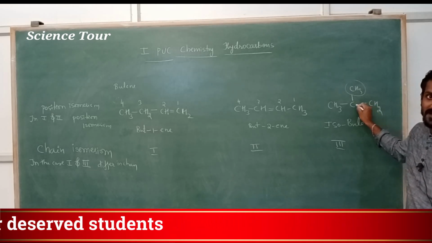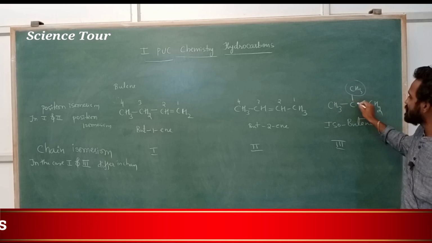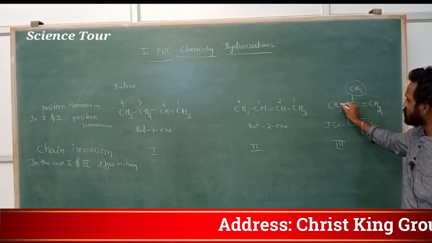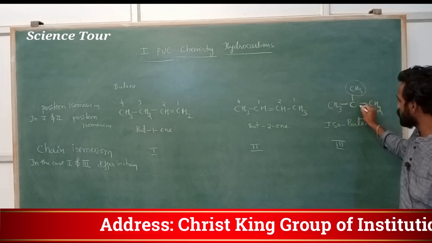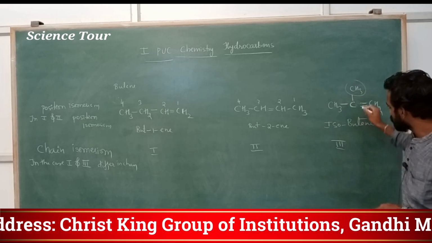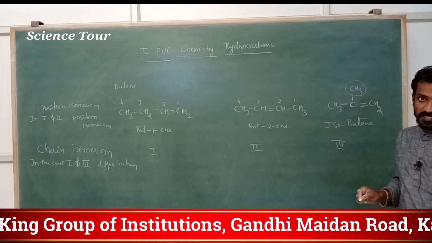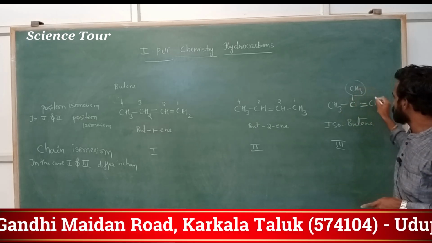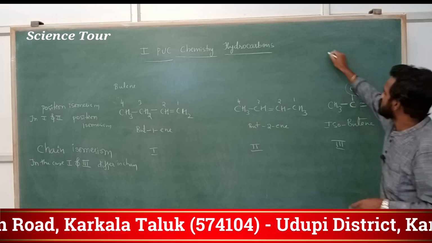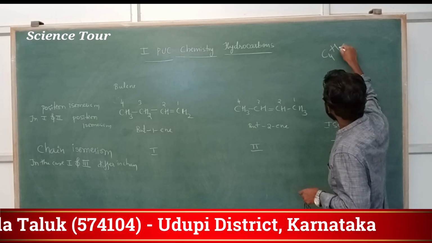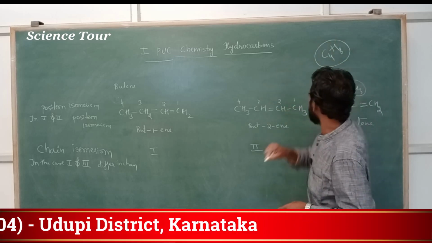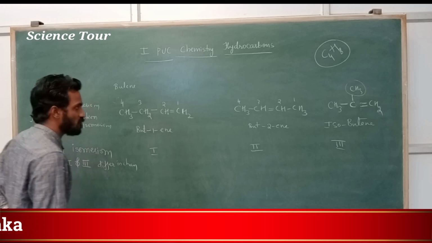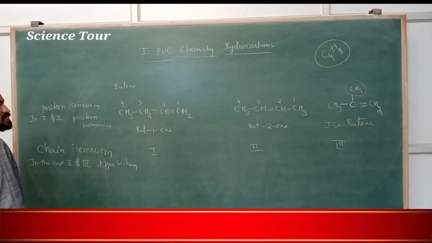Here carbon having tetravalency, 1, 2, 3, 4. Correction here. I put one extra H, it's not there actually, only 8. C4H8. In both cases, in first and third, same molecular formula, but differ in chain.